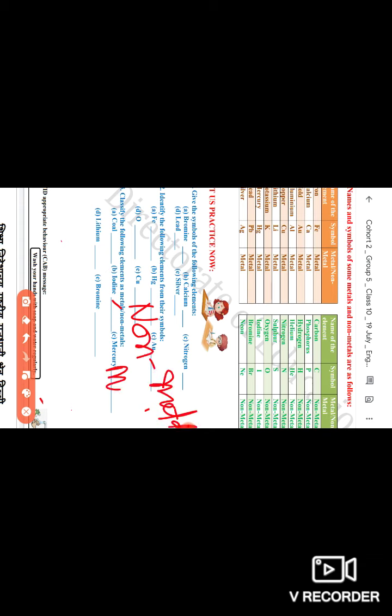Mercury, metal, the only liquid metal. All metals are solids mainly. Only one liquid metal is there, that is mercury. Lithium, lithium is a metal. You use it in batteries. Bromine, bromine is a non-metal.